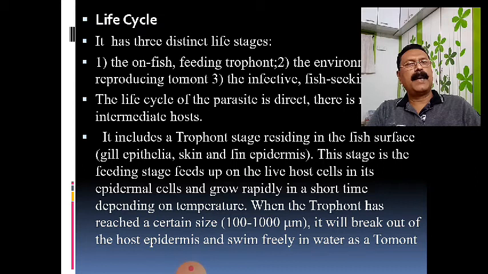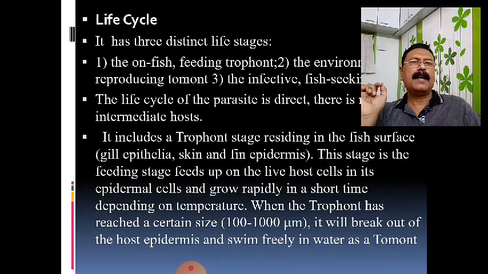The cyst wall breaks up, and all the daughter cells, the tomites, get free into the water. They move and grow, and they will find a new host, and that is again called a trophont. So this is a little bit of the life cycle of this parasite, known as Ichthyophthirius multifiliis.